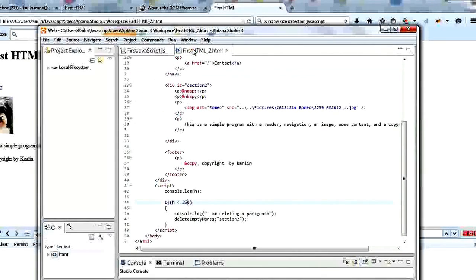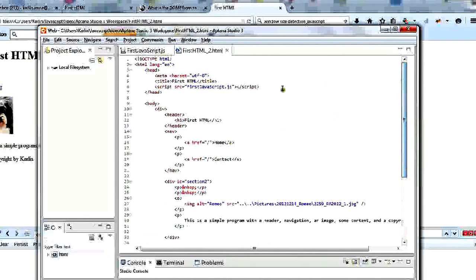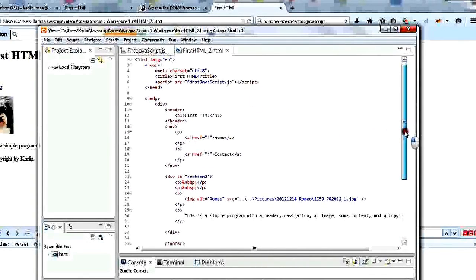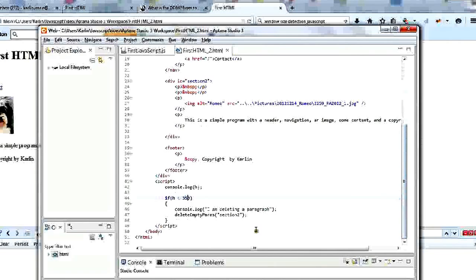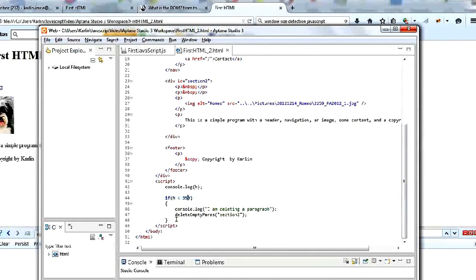In our HTML code, at the top here, we have some script that is going to load the first JavaScript.js program into our HTML program. And then at the bottom here of our body, we have some code that says if h is less than 350, then we're going to write to the console log, "I am deleting a paragraph," and then it's going to run the function deleteEmptyParas with the ID of section2.